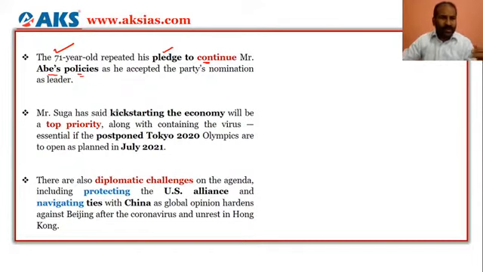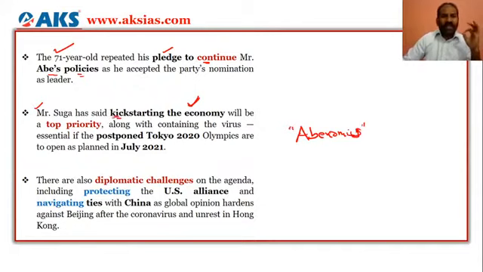So definitely there are challenges for the next prime minister of Japan, Mr. Suga. That is, the economy is not too impressive because of the COVID-19 pandemic situation, the global slowdown, and because of the Abenomics, which were taken up by Shinzo Abe earlier.